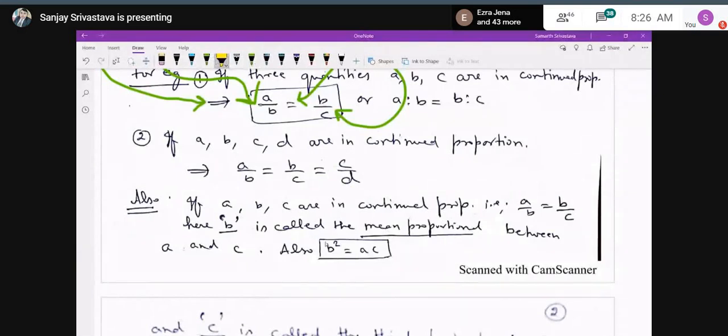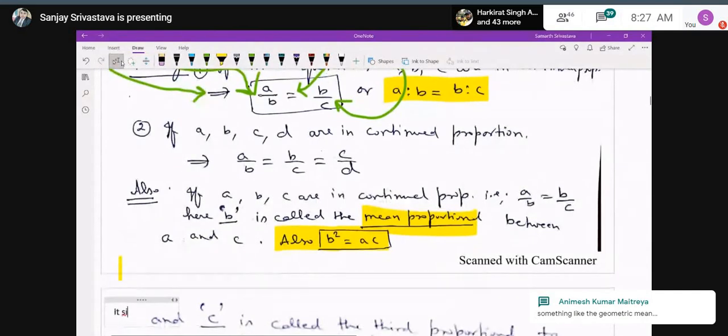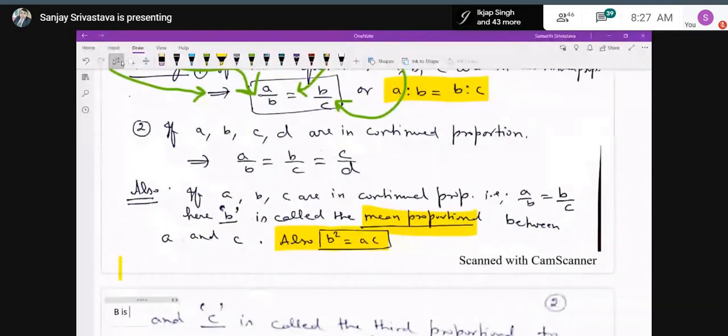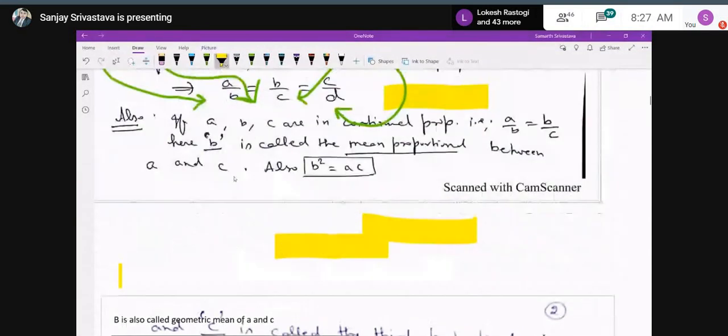And what is B called over here? B is called mean proportional. You have studied this in class 8 also and in class 7th also. And C is called the third proportional. That means D is the term called fourth proportional, B is called the mean proportional, and C is the third proportional. Whatever you have studied till now, you have already done in the previous classes. Now, what you are going to study just now is very important and can be used.